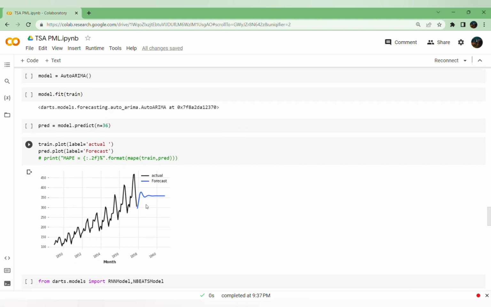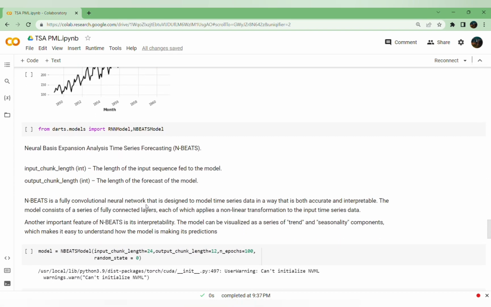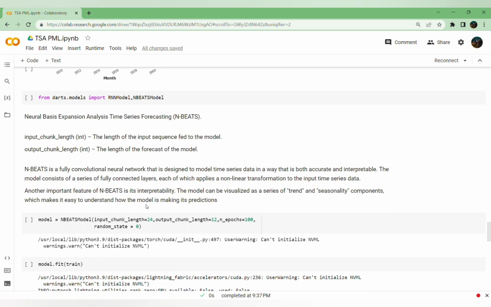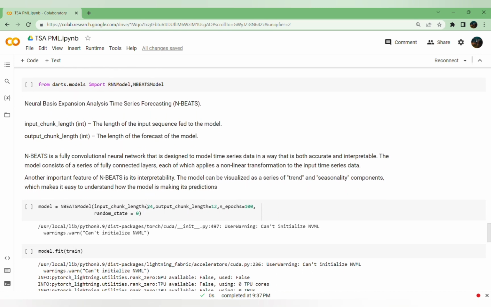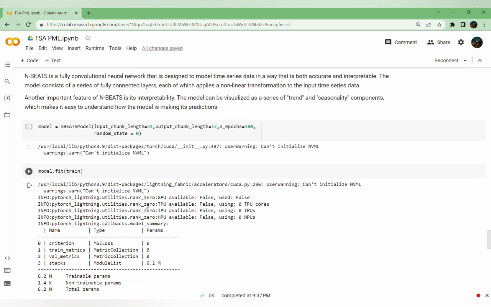And for an advanced model, I'm going for the N-BEATS model, that is neural basis expansion analysis for time series forecasting. It is a fully connected neural network that is designed to model time series data in a way that is both accurate and interpretable. This model consists of a series of fully connected layers, each of which applies a nonlinear transformation to the input data. Another important feature of N-BEATS is its interpretability.